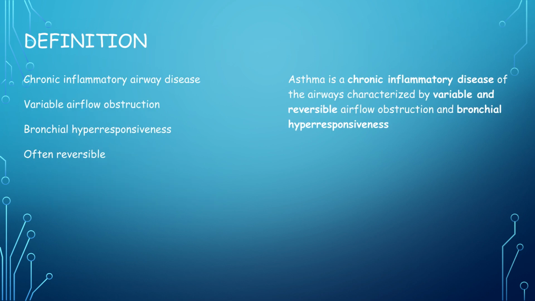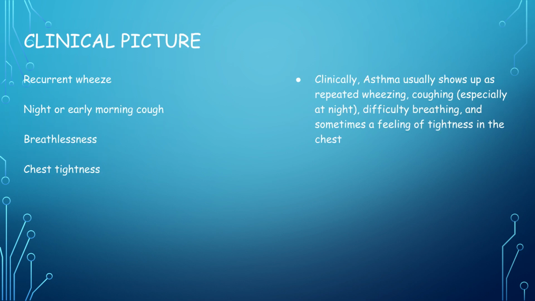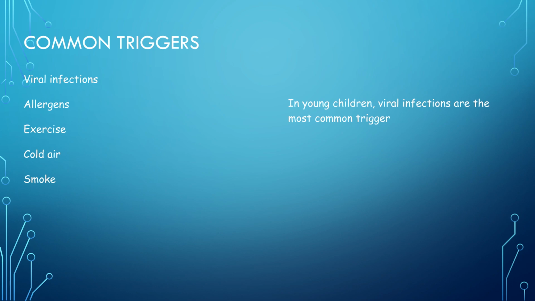Asthma is a chronic inflammatory disease of the airways, characterized by variable and reversible airflow obstruction and bronchial hyperresponsiveness. The clinical picture of asthma includes recurrent wheezing, night or early morning cough, breathlessness, and chest tightness. Common triggers for asthma include viral infections, allergens, exercise, cold air, and smoke. In young children, viral infections are the most common trigger.